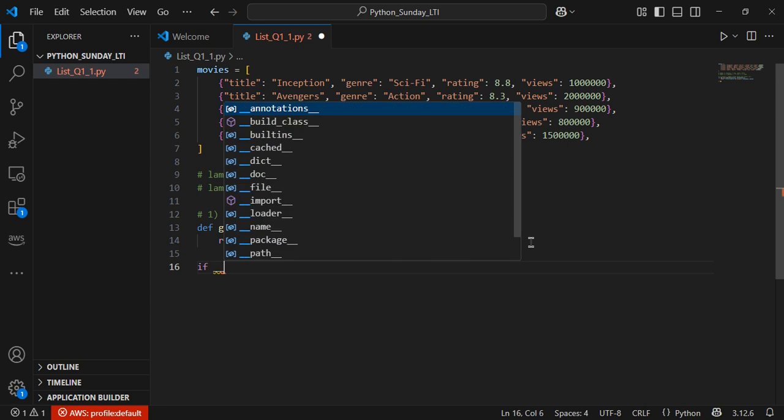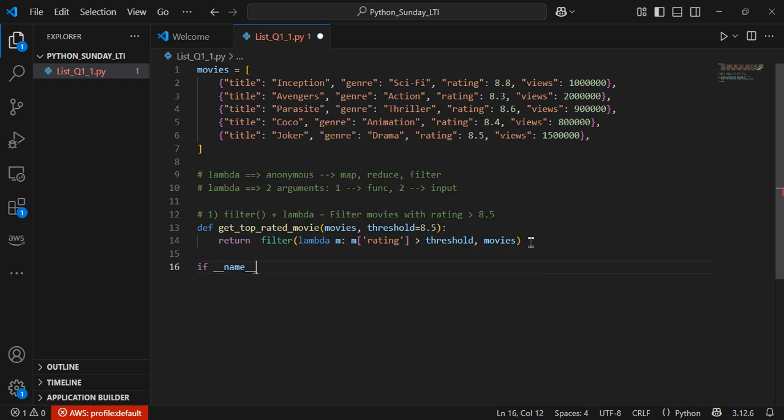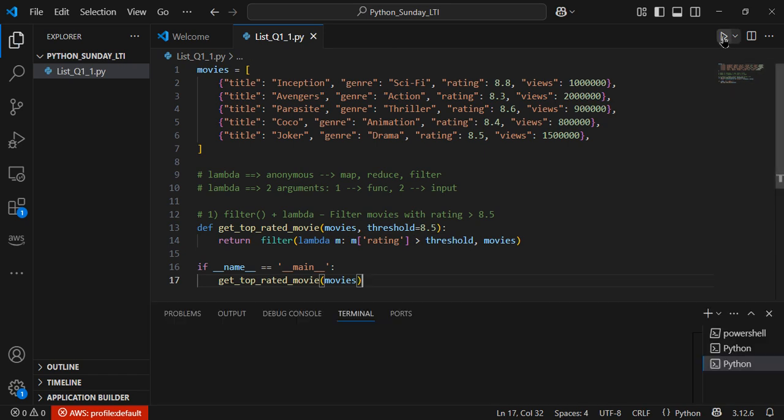Let me call this with if __name__ == "__main__". Now I'll show you multiple variants. I'm trying to call this function. It is expecting two arguments ideally, the first is movies and the second is some value. If I don't pass the second, it will take the default value. So let me save this and execute this.